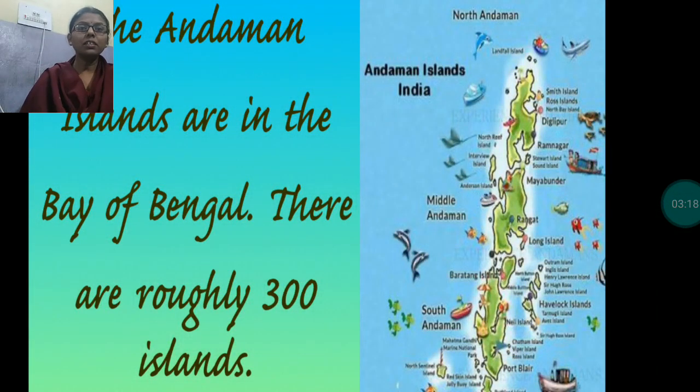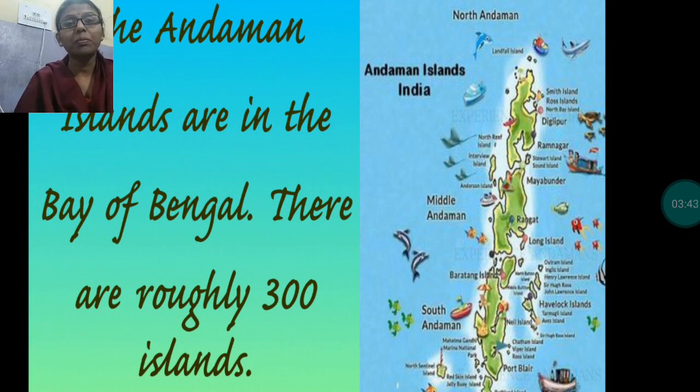These islands also have dense forests. Most of the people belong to tribes, as I had explained in previous classes and during the online classes also about the tribes of the Andaman and Nicobar Islands.